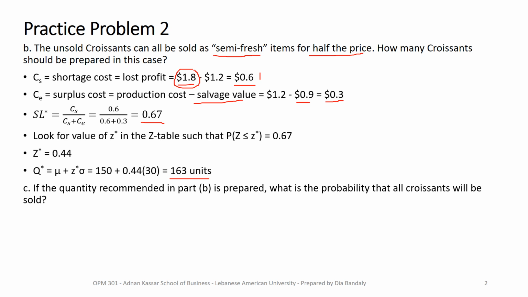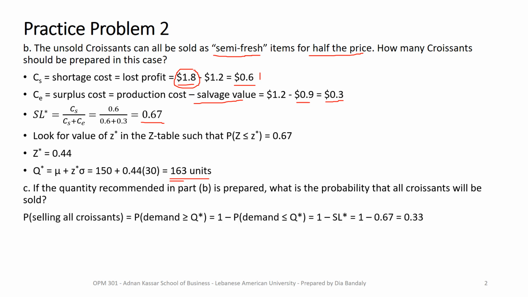We can sell everything if demand is equal to that 163 or more. So for example, if demand is 164, we sold all the 163, right? And we have a shortage. If demand is 165, again, we are able to sell the 163, and two students would leave sad because we could not satisfy their demand, etc. And that's why I can write that the probability of selling all croissants is equal to the probability that demand is greater than or equal to Q star.